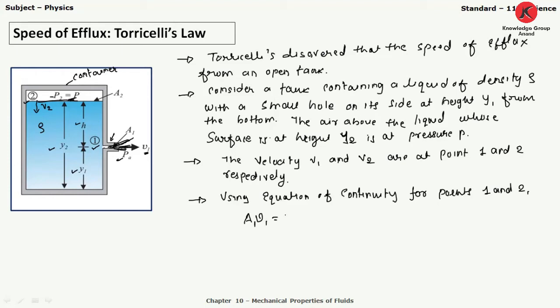A1 V1 equals A2 V2, where V1 and V2 are the velocities at point 1 and point 2. From this equation we can write V2 equal to A1 V1 divided by A2. So this is the equation for velocity V2.